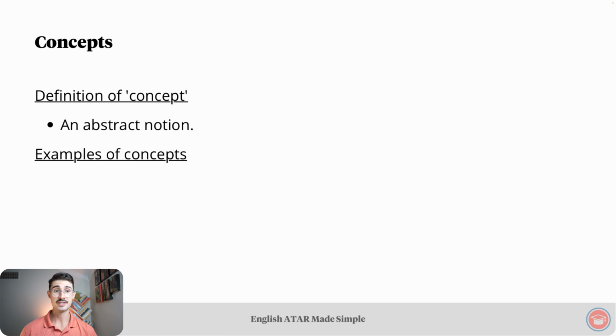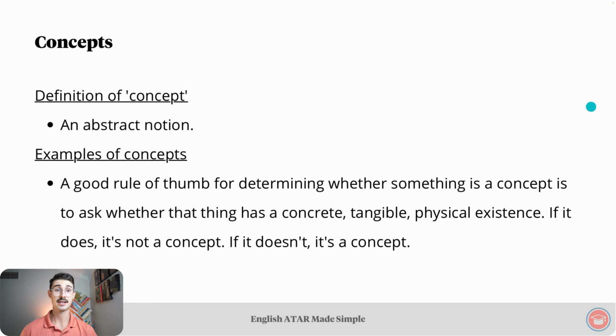Next subsection of this lesson was examples of concepts, and a key takeaway for this part of the lesson was that a good rule of thumb for determining whether something is a concept is to ask whether that thing has a concrete, tangible, physical existence, like this mug, and if it does, it is not a concept. If it doesn't, it is a concept.